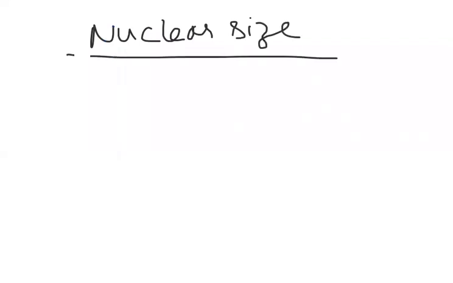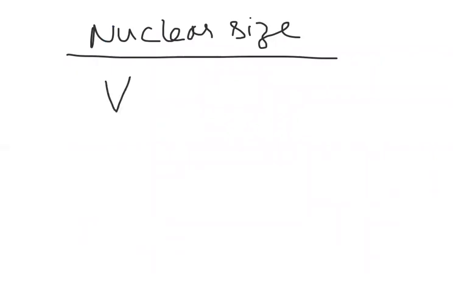Now, let us see about nuclear size. What is nuclear size? Generally, size is bigger for larger mass numbers.